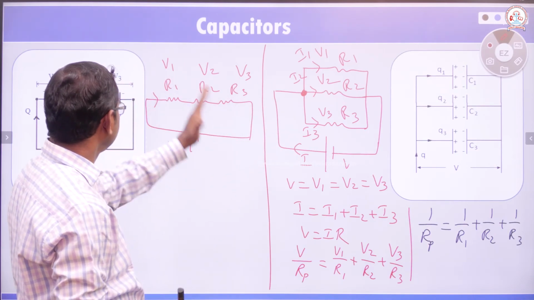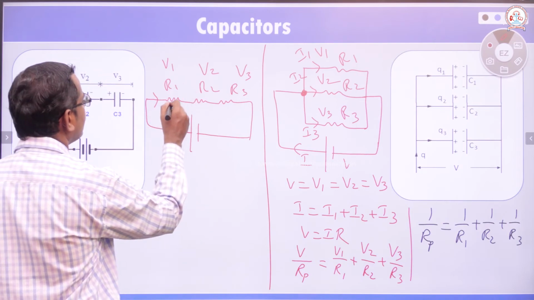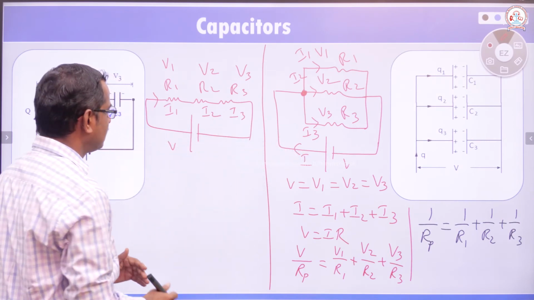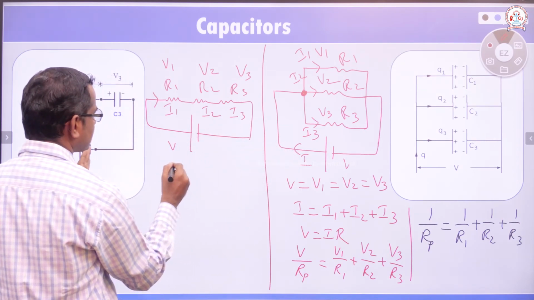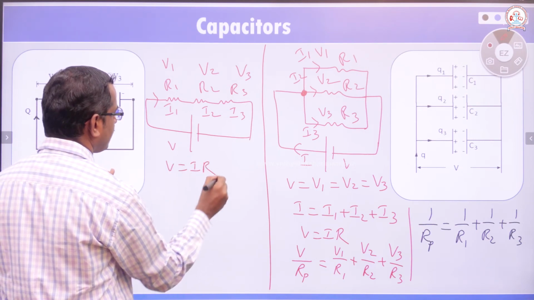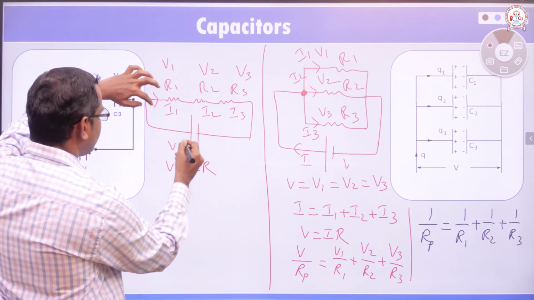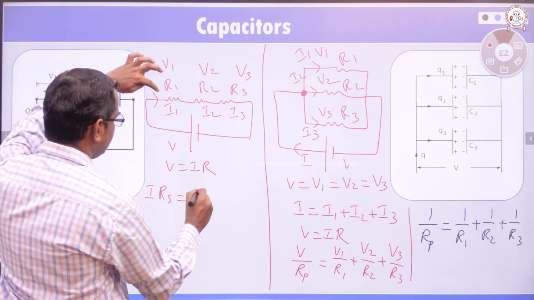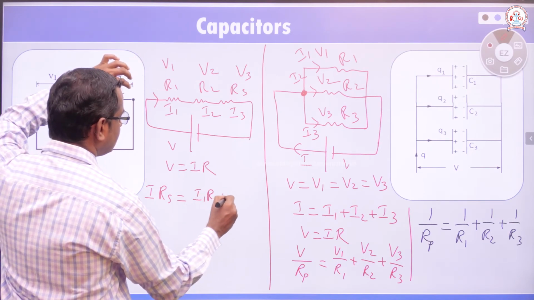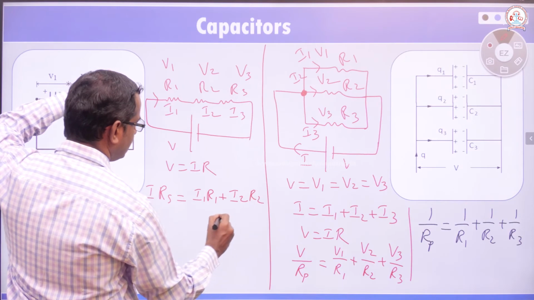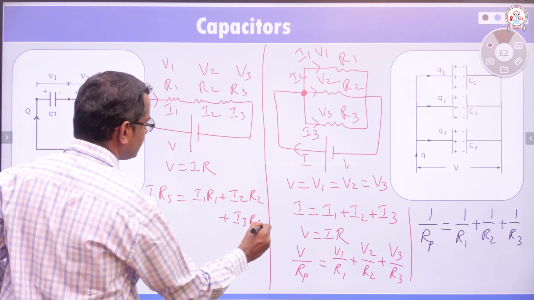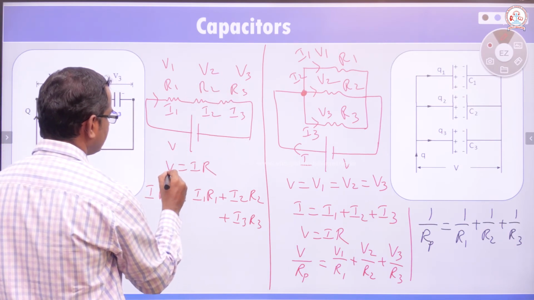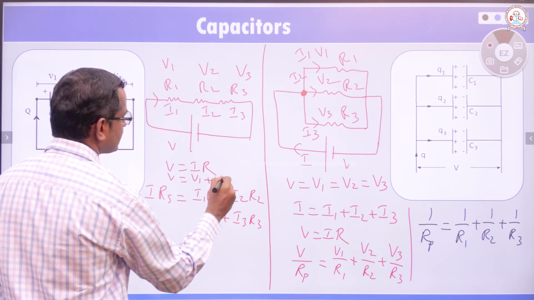Okay, so here what happens is that the current is the same, that is I1 is equal to I2 is equal to I3, because there is a series connection. Again we apply Ohm's law, V equal to I into R. Then we can write for the battery that it is I into R, where the resistors are connected in series, that is equal to I1 into R1 plus I2 into R2 plus I3 into R3, because V is equal to V1 plus V2 plus V3.